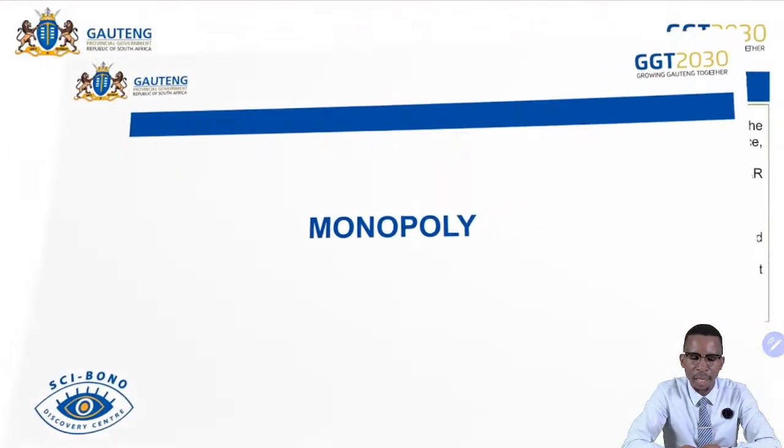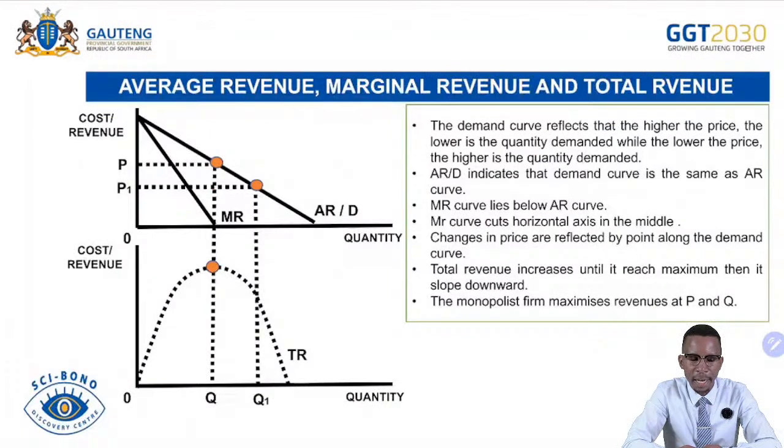And then the monopoly graphs. We talk about average revenue, marginal revenue, and total revenue, where we are maximizing. Remember, we have our downward sloping demand curve, and then our total revenue will be increasing until it's maximized. After being maximized, it cannot increase further. It will slope down until it becomes zero. Then we maximize our total revenues at Q here, which is Q and P in this. You must be able to draw the graph and explain the graph when necessary.